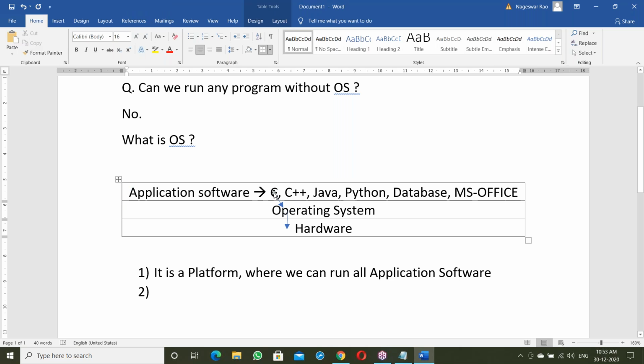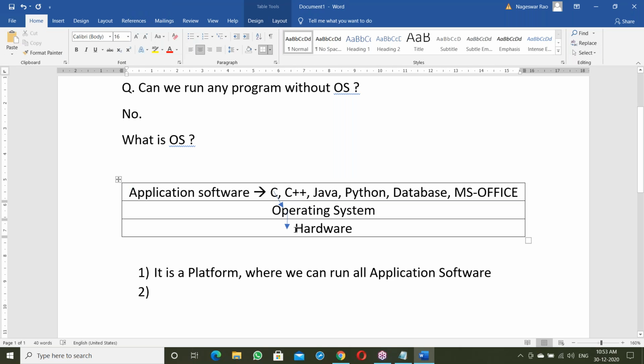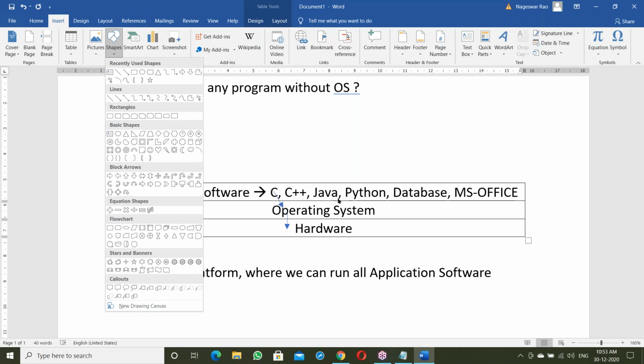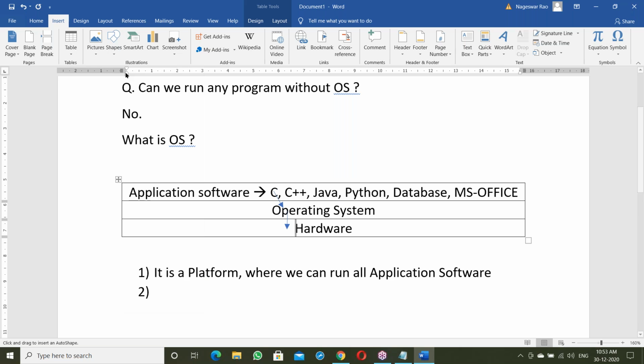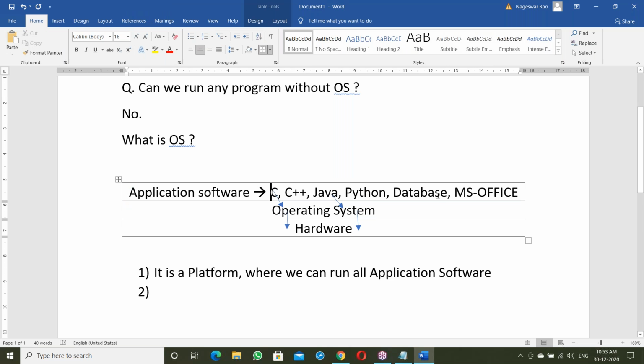Similarly, suppose a Java program generates output: first the output goes to the OS, then from the OS to the output device. Similarly for a Python program, any of these programs.